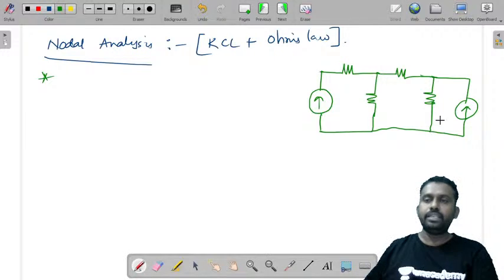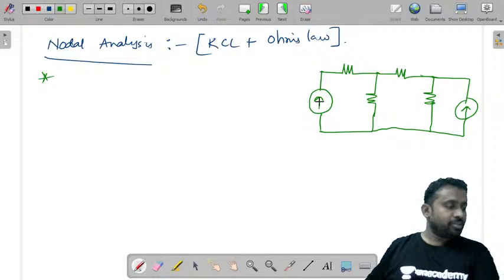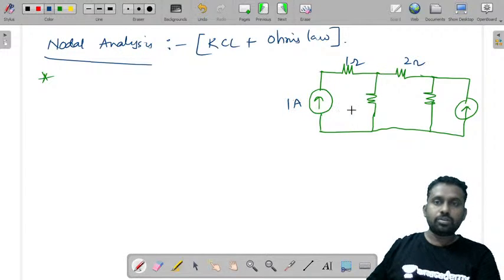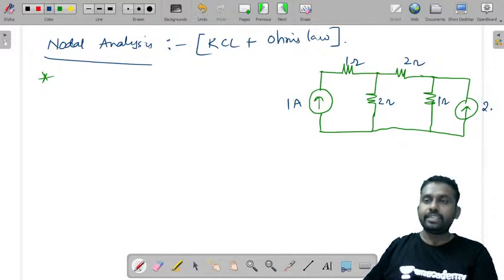So this is the given circuit, and the values given are: 1 ampere, this is 1 ohm, this is 2 ohms, this is also 2 ohms, this is 1 ohm, and let us say this is 2 amperes. Now the question asked is to find the voltage at nodes 1 and 2.